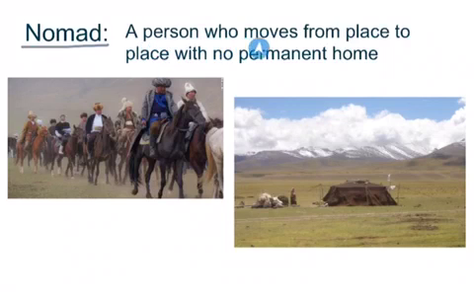Now our next vocabulary word is the word nomad. Nomad is a person who moves from place to place with no permanent home. As we can see in this picture, we have people here on horseback moving, right? And from the bottom of these mountains, here we have a family living in this tent. Now, nomads travel a lot, move from place to place. They don't have a permanent home, anywhere to stay. So they usually travel in packs, as we see here, or in a group of people. Or what they do is when they travel, they move in temporary dwellings. That means in things that can be picked up easily and moved across great distances.